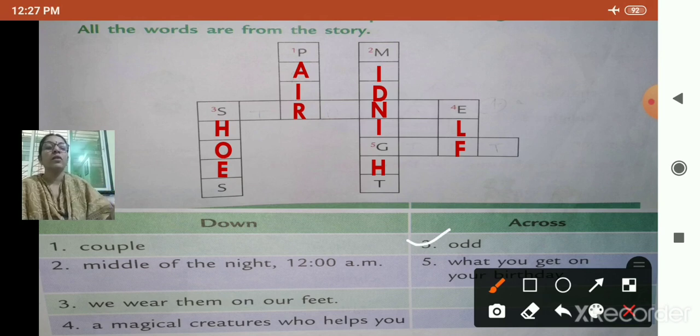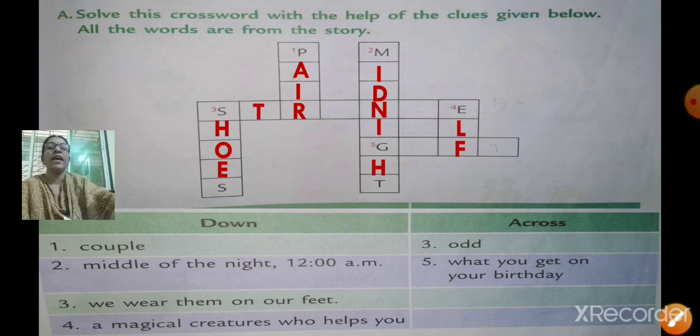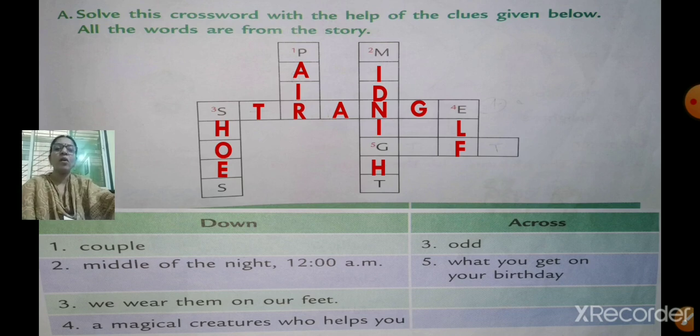Odd means what? Can you see number 3 here? Where is number 3 here? Yes, this is number 3. So, the first letter is given, S. So, odd. The first letter is S. So, what is the word? Strange. S-T-R-A-N-G-E. Strange. Odd means strange. Okay. Done.